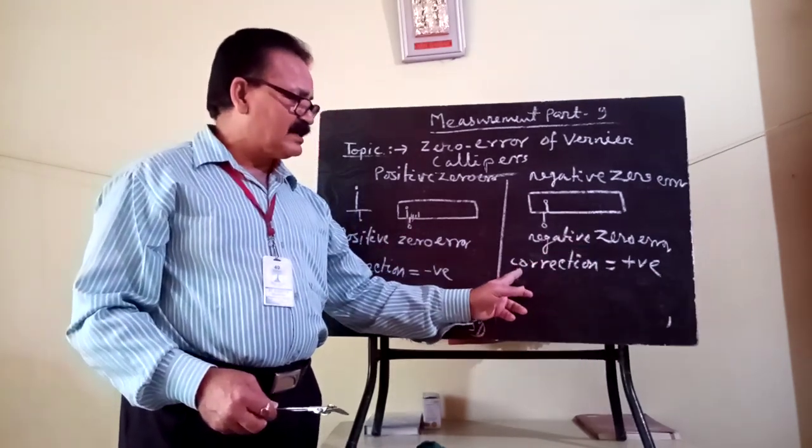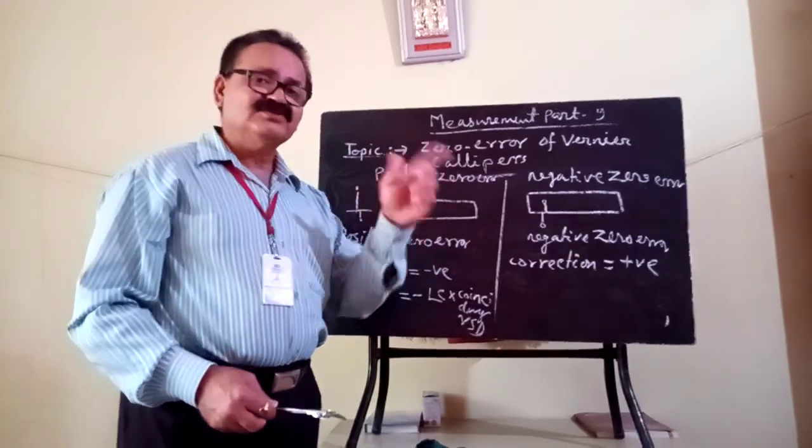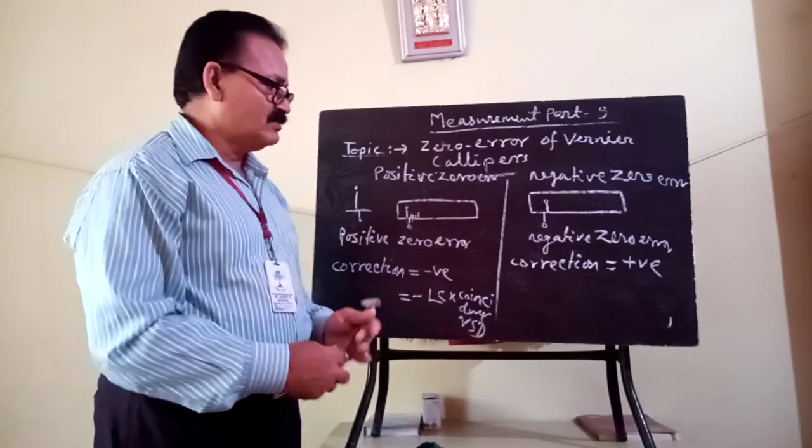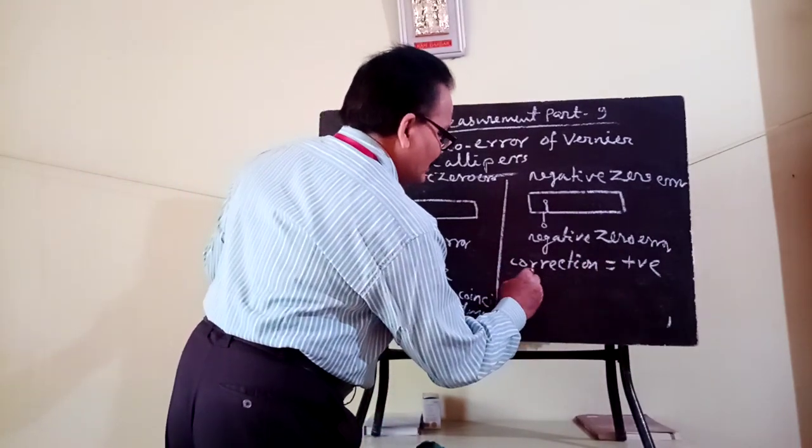After finding the correction, you add it to the observed value to get the corrected value.